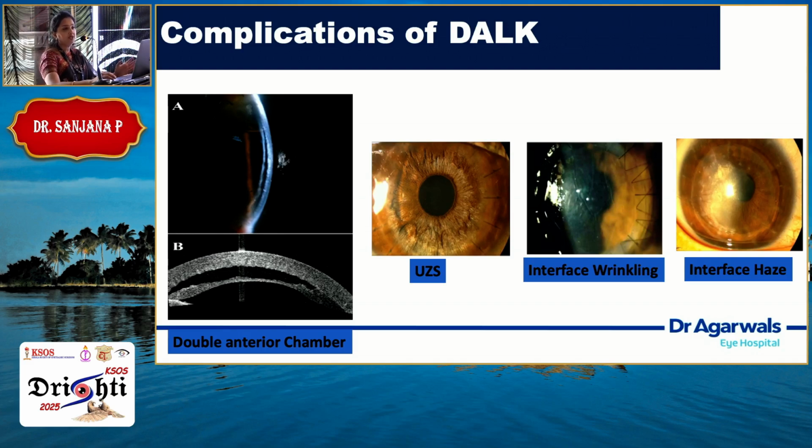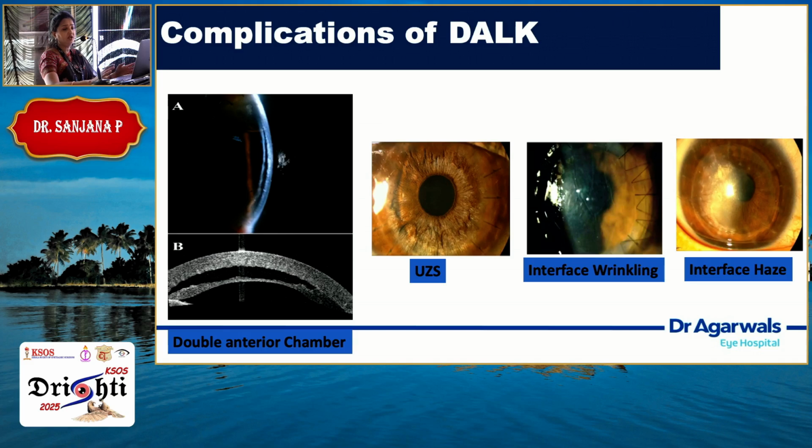Next, as mentioned, like every other case, chance of Urrets-Zavalia, because when you're putting the air bubble, taut air bubble, you always put another small amount of air into the AC to see what type of bubble is formed. So if the pressure is too much when you're suturing, or if there is too much intraocular pressure, Urrets-Zavalia is common.